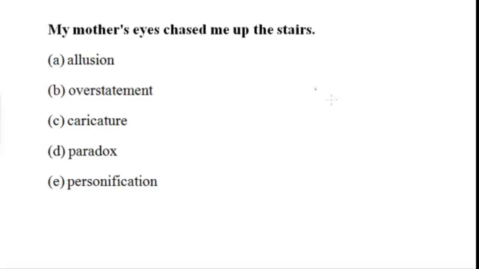Remember, it's a big umbrella that covers many different things, right? So let's look at this one. It says allusion. Allusion is a reference to something, right? And it comes from the word allude. It's an SAT word or ACT word in itself that you should know. It's a reference. Overstatement is an exaggeration, and this can be an exaggeration, but let's look at every other answer choice that's over here.